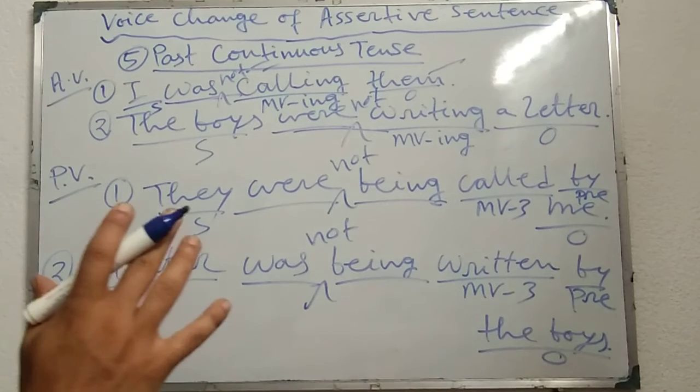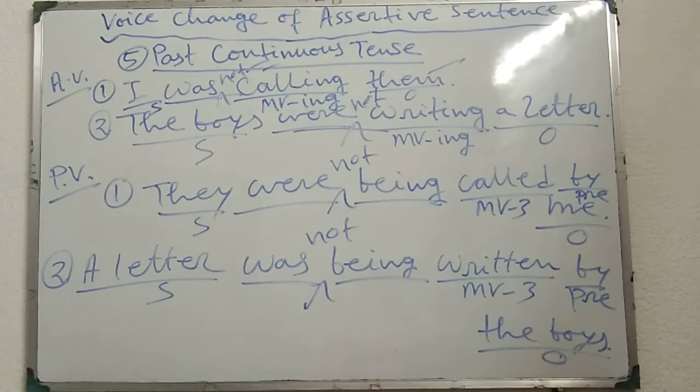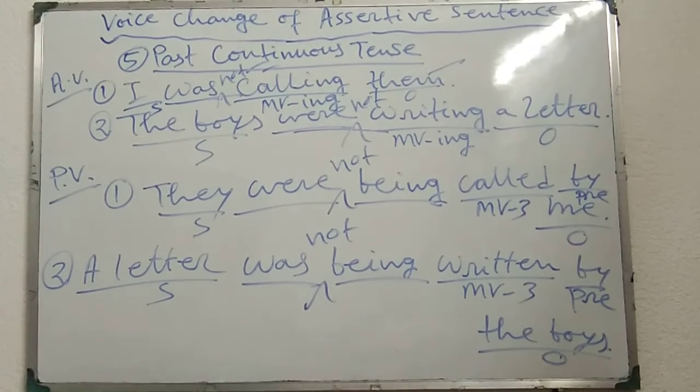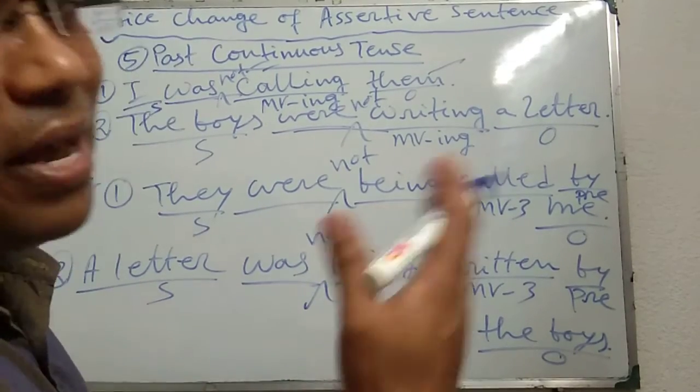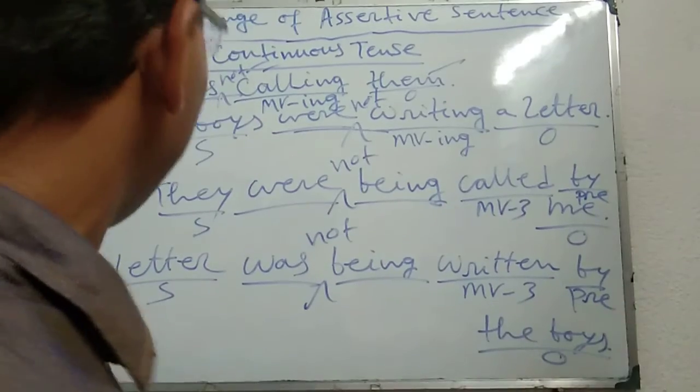That means for past continuous tense, if the sentence is assertive negative, the not will be placed just after was or were in both active and passive voices. In this way, we can change from active to passive voice for negative assertive sentences also.